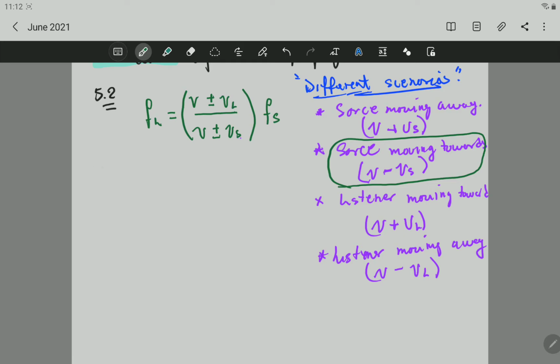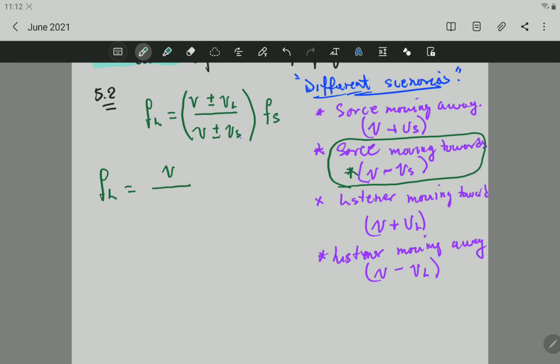So the frequency of the listener is equal to the speed of sound plus minus the speed of the listener, but the listener is not moving, divided by the speed of sound plus minus the speed of the source. Here is the scenario we're using.